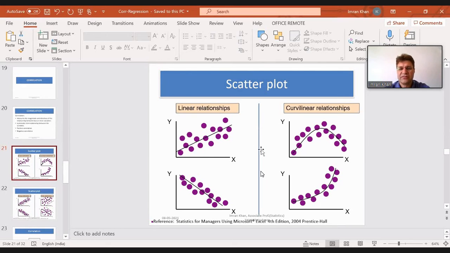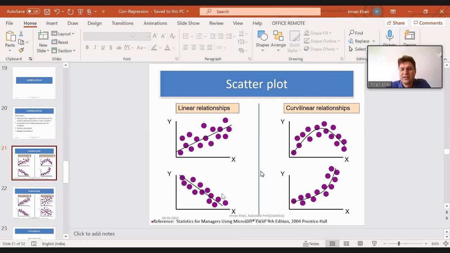See, these dotted graphs, we call them a scatter plot graph. Before going for the correlation, we first of all plot the data on this graph. These are your data points, these dots. Now from the scatter plot, you get an idea. Now see on the left side, it's the linear relationship. You can see from these dots that there is some upward trend in the first graph. Then on the first column, the second graph, there is some downward trend.